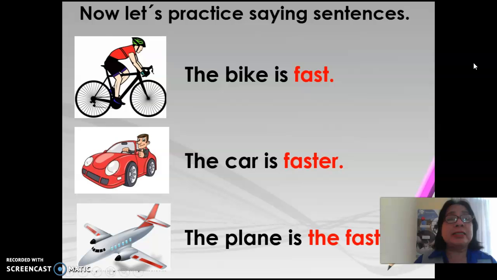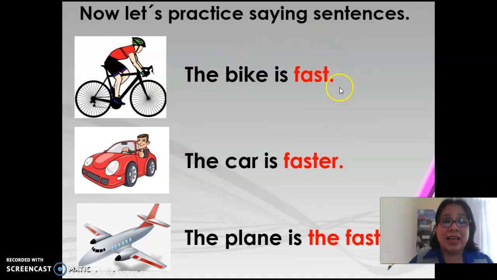Now, let's practice saying the sentences. Please repeat after me. Right here we have 3 pictures. In the picture 1, we are only describing. That's why we use the adjective in the regular form. In the second picture, we are comparing the car with the bike. And in the third picture, we are comparing the plane, the car, and the bike. When you use superlative adjectives, you compare more than 2. You compare 3 or more things, okay? When you are using comparative adjectives, you only compare 2, okay?